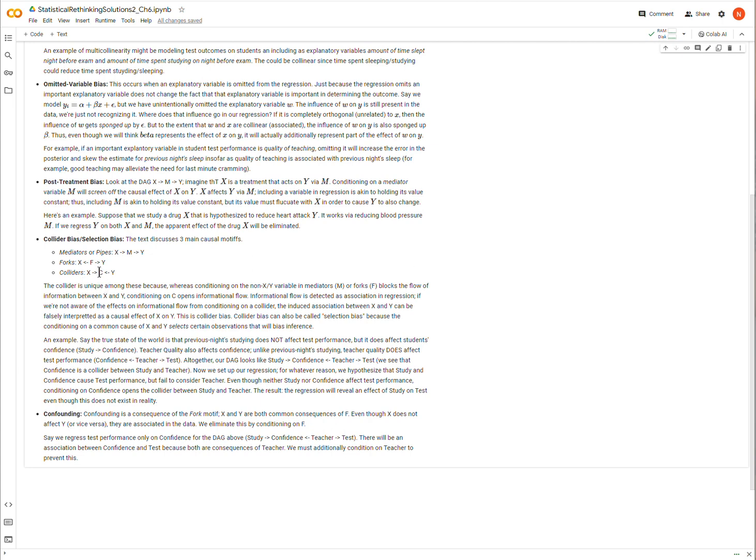But when I then consider C, I open this flow of association between X and Y. And again, if I'm hypothesizing that X causes Y, and I condition on C for whatever reason, I will open up an association between X and Y. And therefore, it will seem as though X causes Y, if that's part of my hypothesis, right? The results will support the hypothesis that X causes Y because I have conditioned on C, even though X is not causing Y. Okay? And so when this is taking place, then what we have is a collider bias.